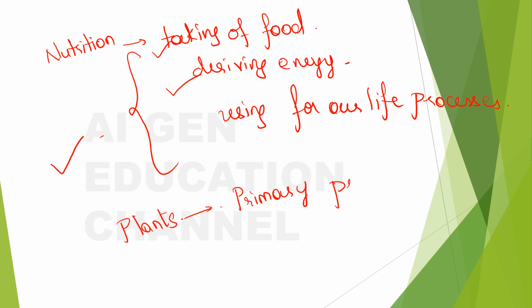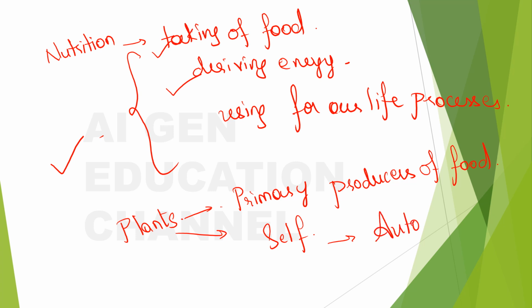So what is the meaning of primary producers of food? It means that plants can make their own food. Okay, so they can make their own food by itself. It means they are autotrophic, right? This mode of nutrition is called autotrophic nutrition. Okay, so what is this autotrophic nutrition? And what are the other types of nutrition that are present in the plants?